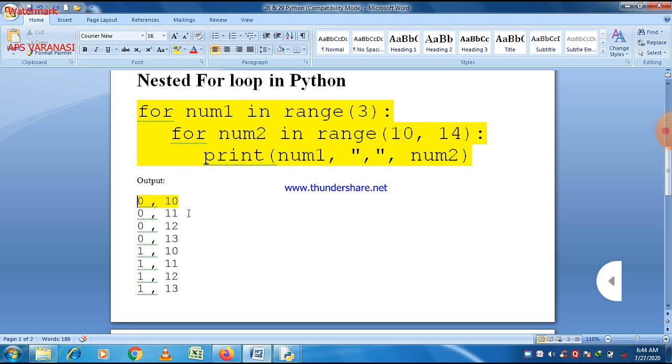You can easily see here 0,10, 0,11 will be printed, and then 0,12 and 0,13.